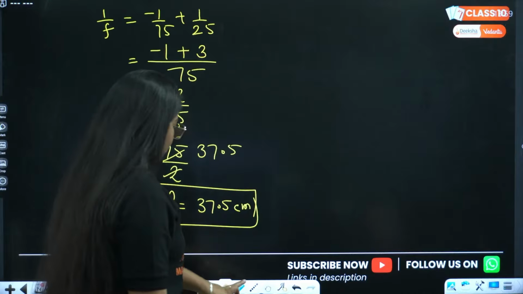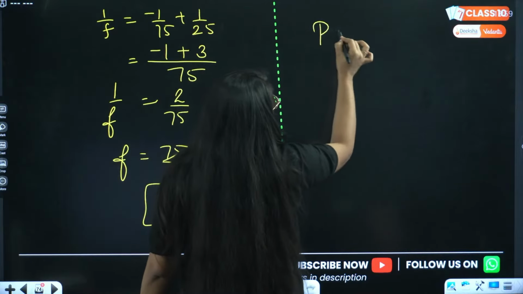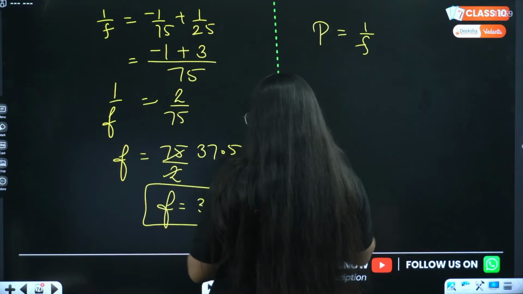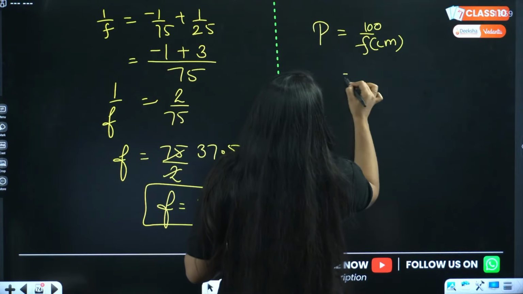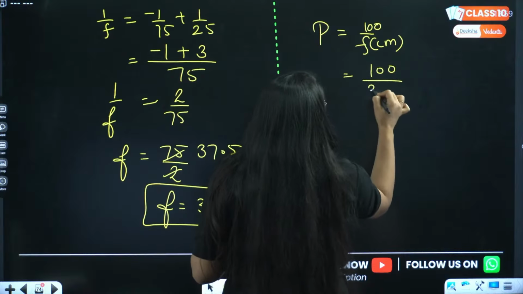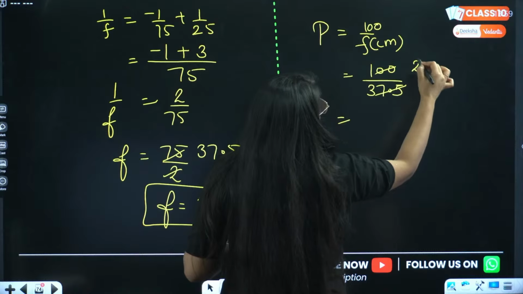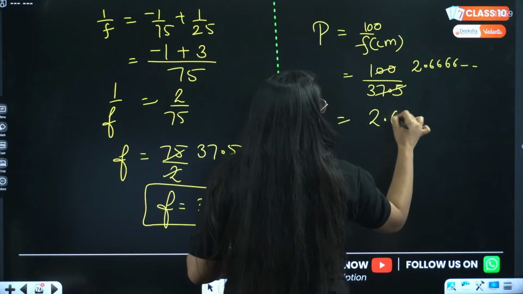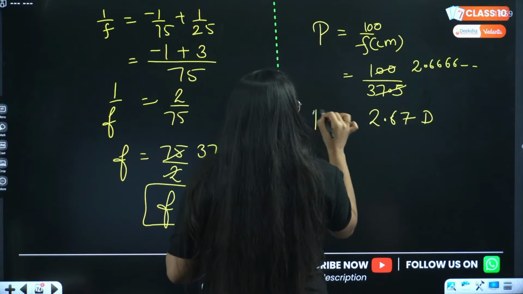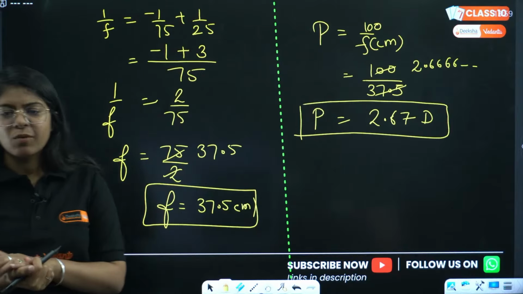Just be careful, okay? Now, for power, we just have to do 1 by focal length. But this is in centimeter, so we have to do 100 by focal length, right? So, that will be 100 divided by 37.5, and this will be 2.6666. And that will be 2.67 diopters. Done? Anyone has any doubt?